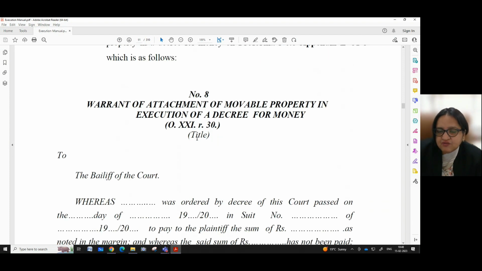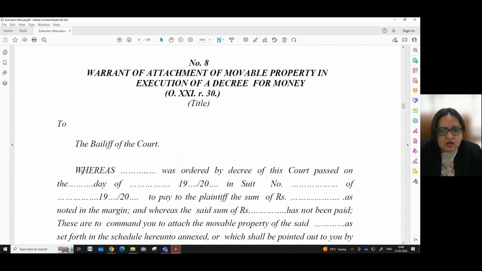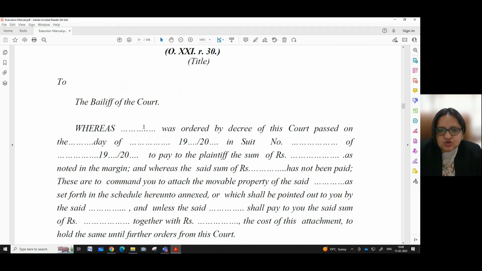Here in the title we have to give the title of the case, and this warrant is addressed to the bailiff of the court. If we read the warrant, it says: whereas dash was ordered by a decree of this court passed on the dash day of dash in suit number dash of dash to pay to the plaintiff the sum of rupees dash as noted in the margin.